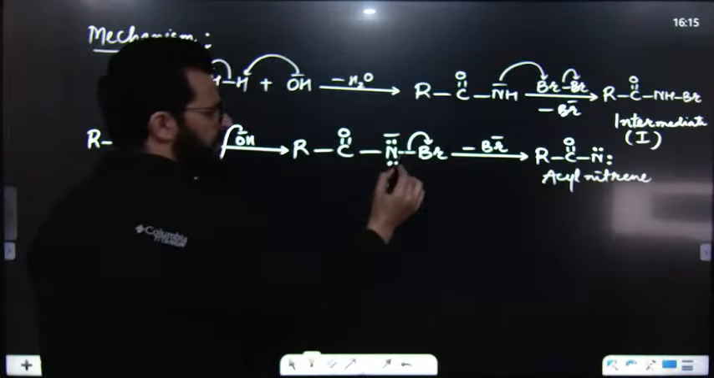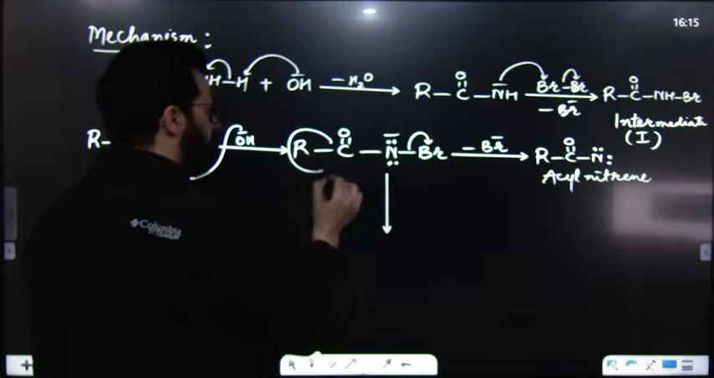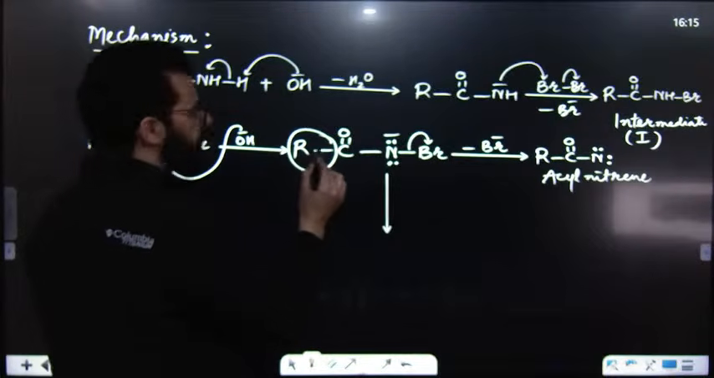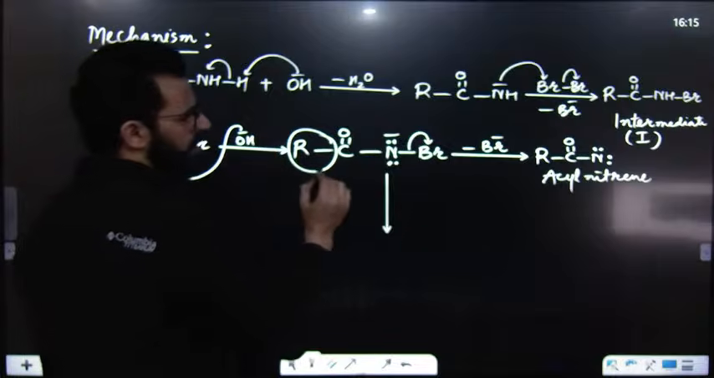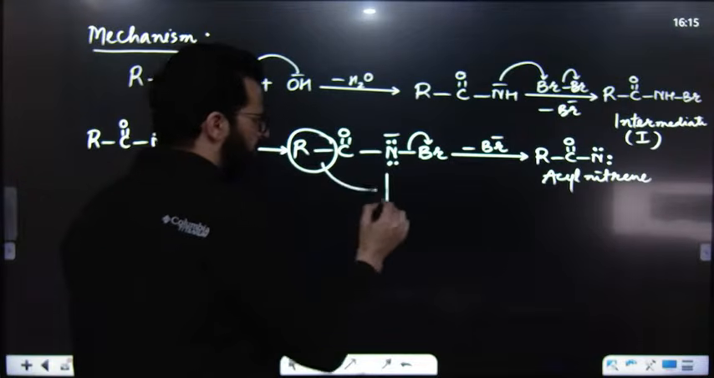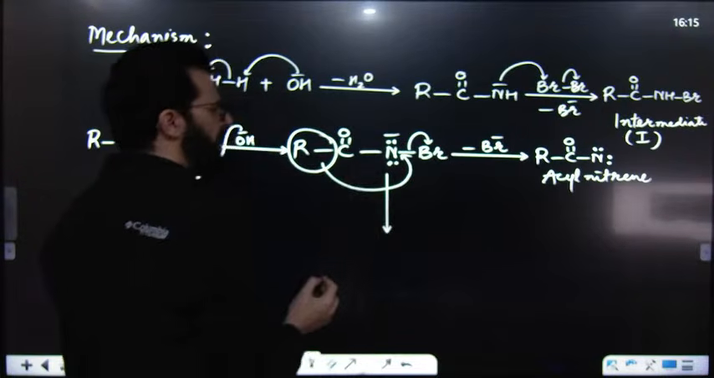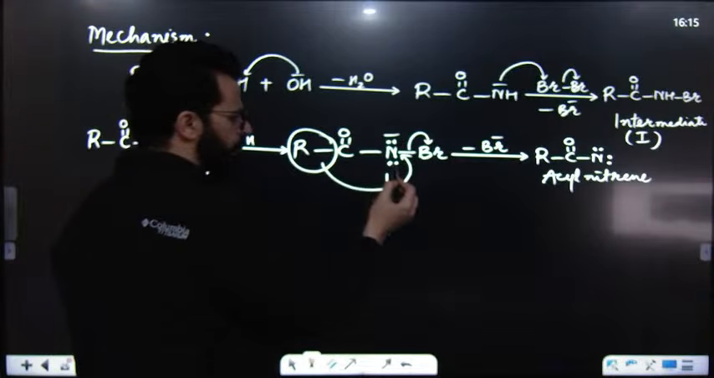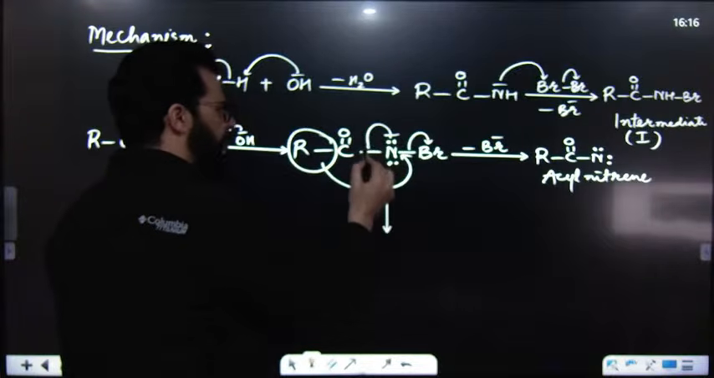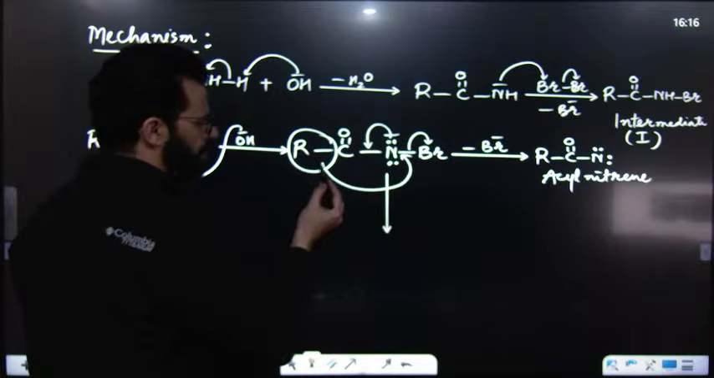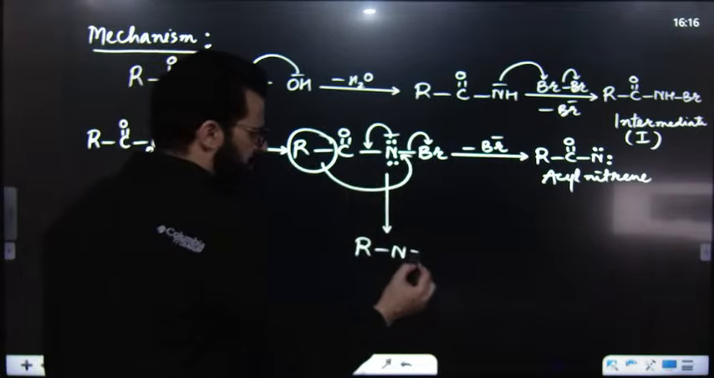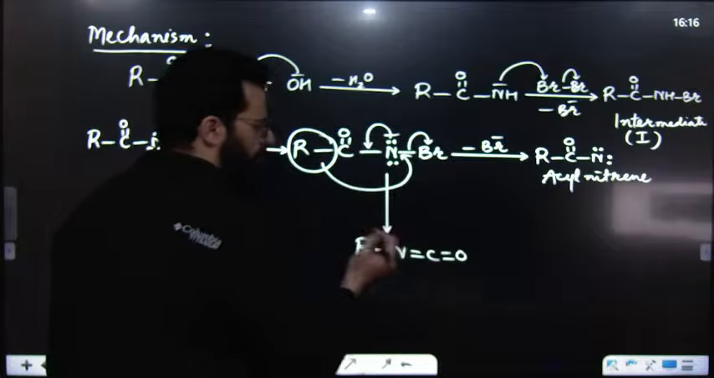Or we can say Br will lose this carbon, or this alkyl part or aryl part, depending upon whether it is ArCONH2 or RCONH2. Then this will migrate from this carbon to nitrogen, electron deficient nitrogen. Then this nitrogen lone pair will form a double bond over here. So it's R bonded with nitrogen now, and this nitrogen forms a double bond with carbon and carbon with oxygen.